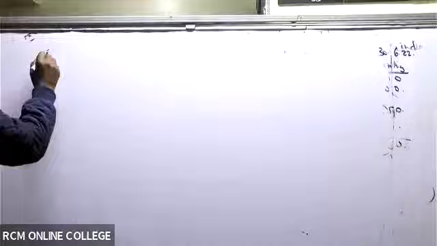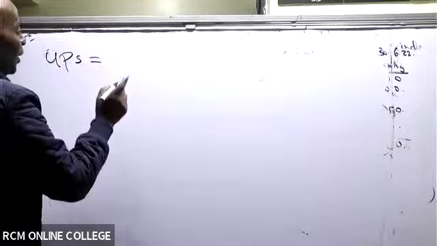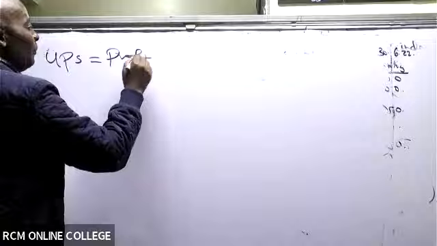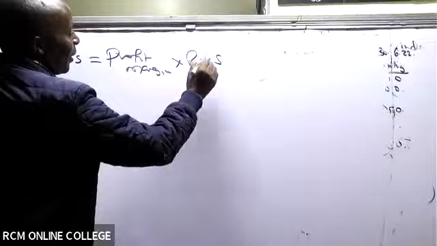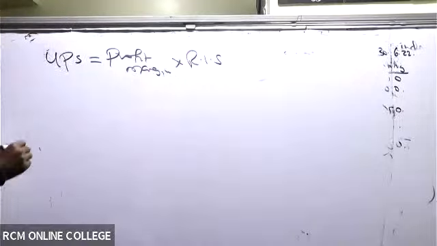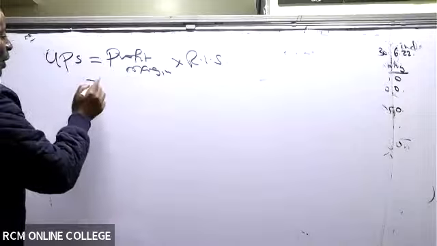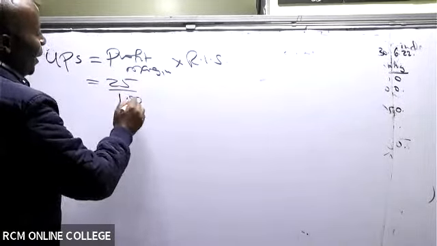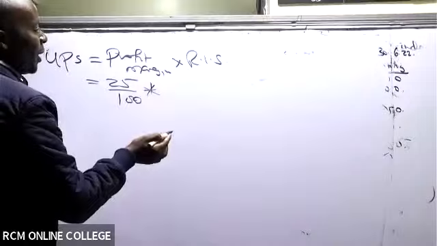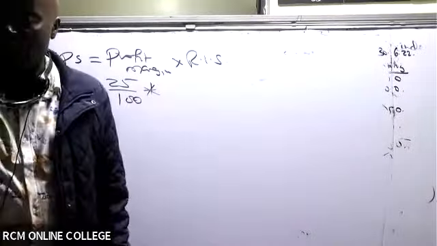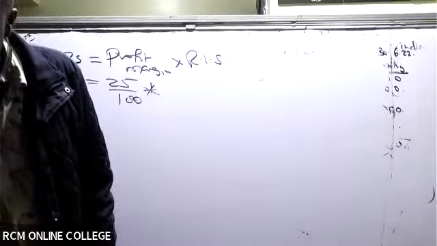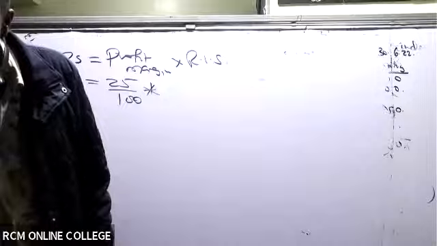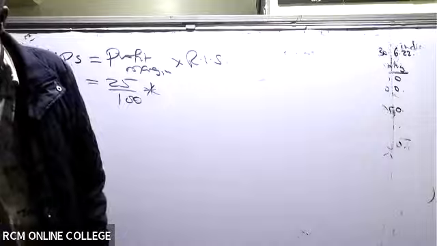All right. So UPS, how do we get UPS? It's very easy. You take the profit margin times the remaining intra sales. Here the examiner was very easy. He told us 25% times the remaining intra sales. First of all, what was the intra sale? If you look at note 3, the parent sold goods worth 2,000.